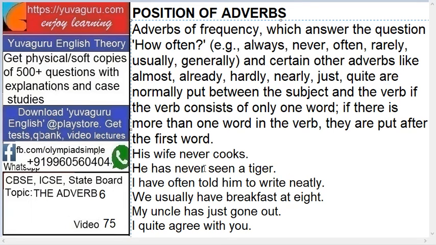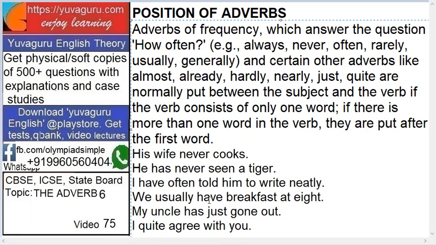Now pay attention over here. He is the subject, has never seen a tiger, predicate. So what does this verb consist of? This verb consists of two words, has seen. Okay. So if there are more than one word in the verb, they are put after the first verb, has never seen. Right. I have often told him. I have told. I is the subject, have told is a verb. So have often. Often is put in between.